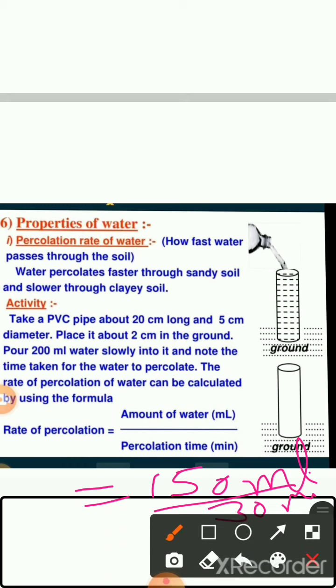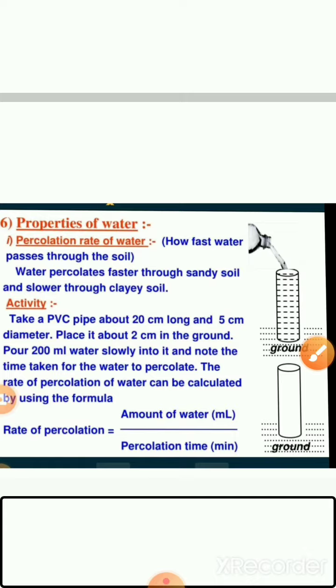Then what will be the percolation rate? 150 upon 30, we have to divide 150 by 30. What will be the answer? 3 fives are 15, so it means 5 ml per minute. It will be the rate of percolation. Get it? So we can find out the percolation rate by this.